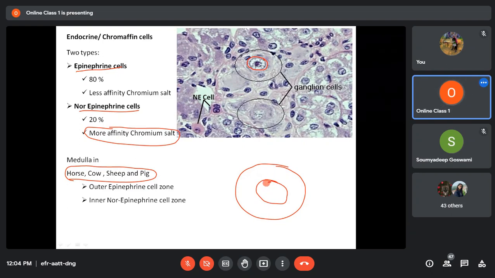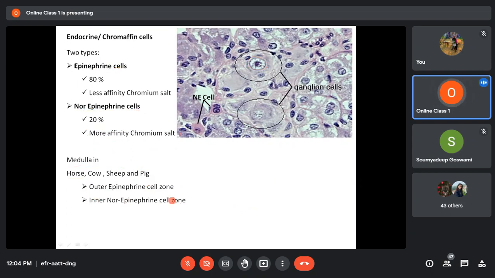On the outer zone of the medulla you will have only epinephrine cells, whereas in the inner zone of the medulla you will have norepinephrine cells. This type of regular arrangement you will find only in horse, cow, sheep, and pig. There the epinephrine cells will be on the outer zone of the medulla, and norepinephrine cells on the inner zone.